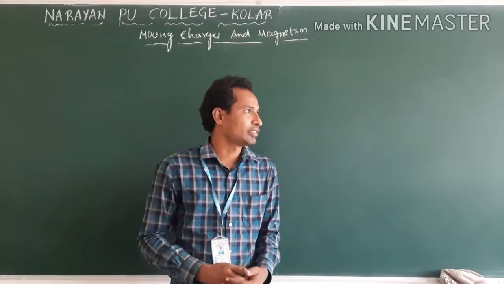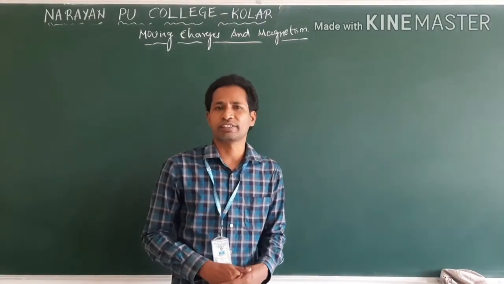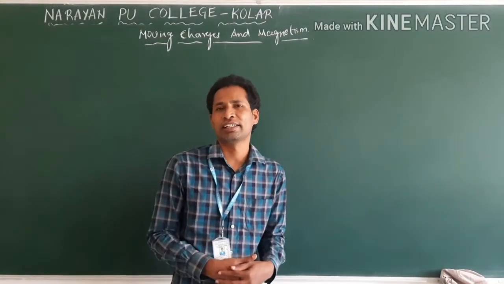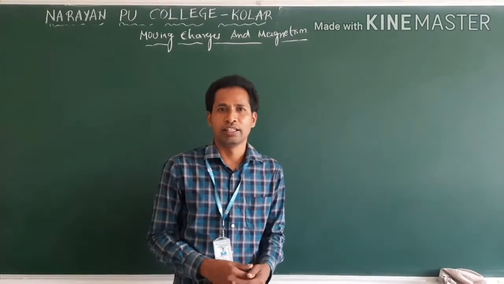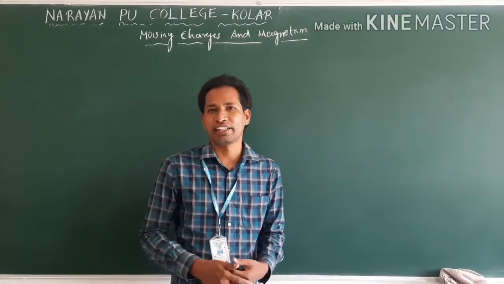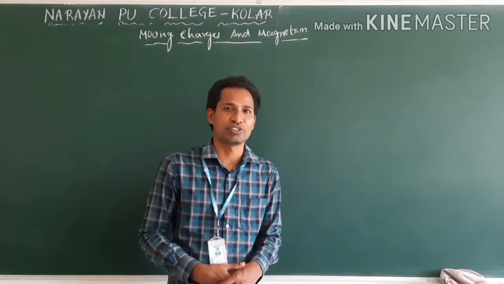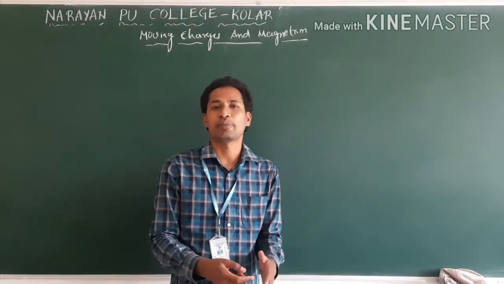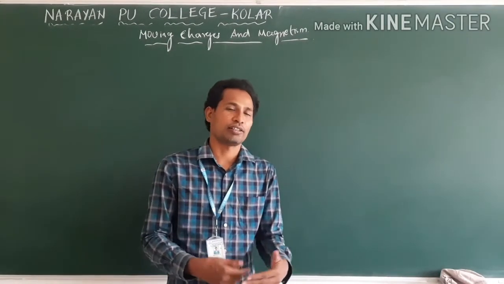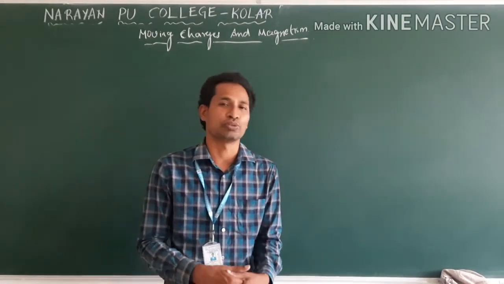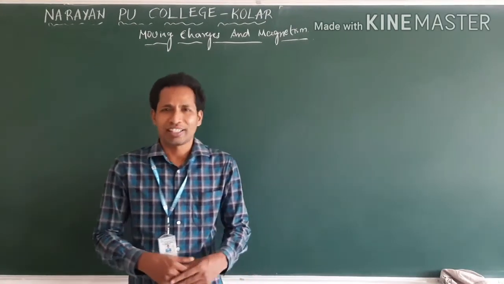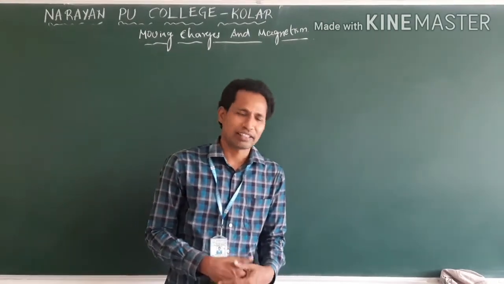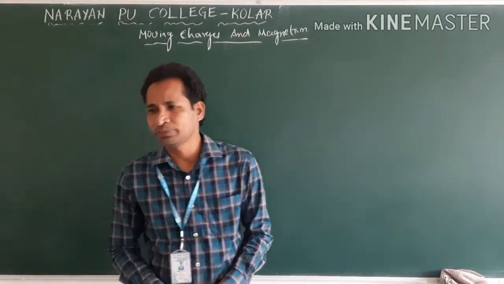And after that, J.C. Bose and Marconi did many experiments on this, and they gave wonderful equipment like radio and television. Of course, the television inventor is not J.C. Bose or Marconi, but I am just saying the future of electromagnetic waves. Clear? So this is the history and introduction of moving charges and magnetism.